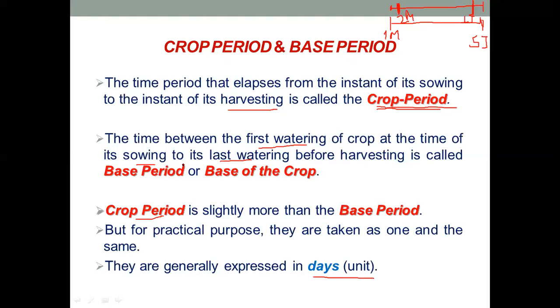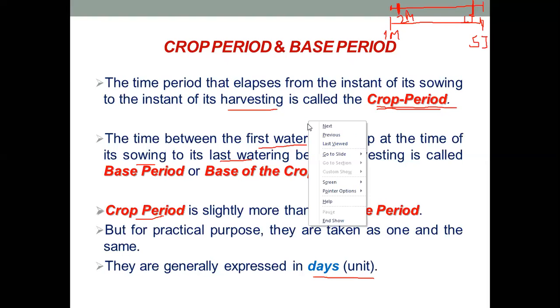So I hope you have understood the first two terms related to water requirement of crop, that is crop period and base period. I will be stopping here. If anyone has any doubt, you can ask now.